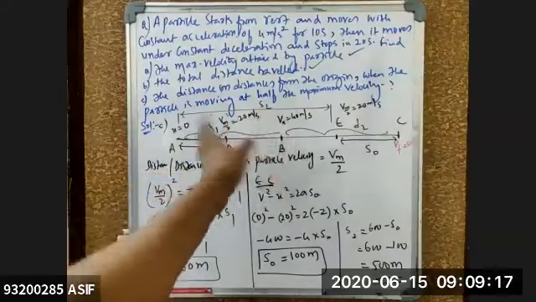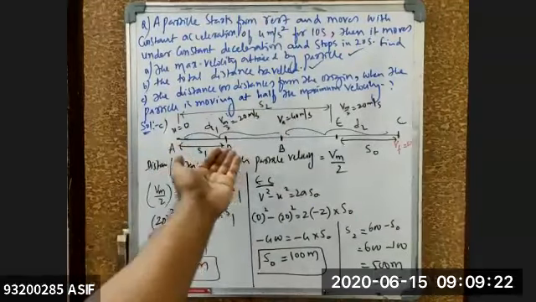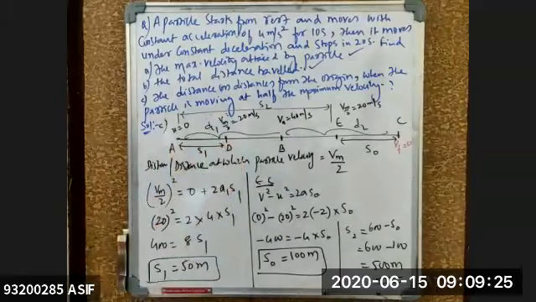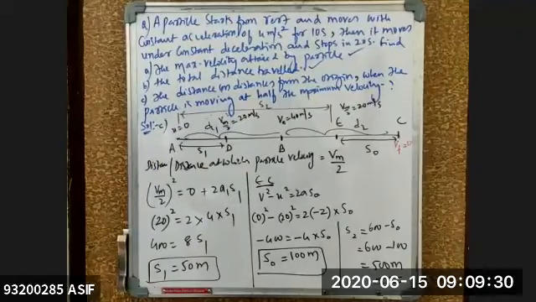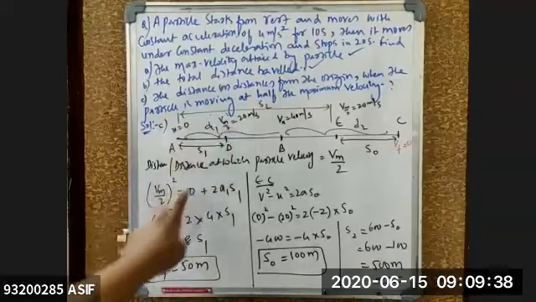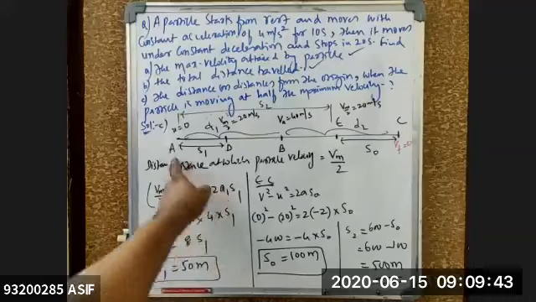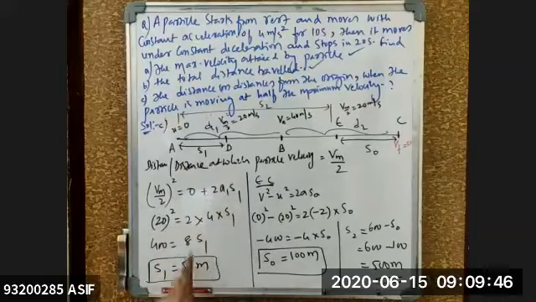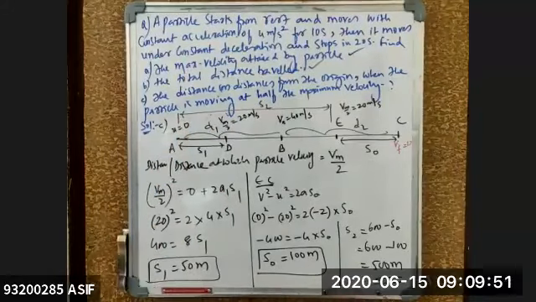At A velocity is 0, at B velocity is 40. Now where will your velocity be half? Half of this 40 is how much? 20. Where it is? I don't know. That I took in between A and B somewhere at a point D. That means from origin what is that distance I assumed? S1. Okay? Yes, sir. Then at D what is the velocity? I'm using the formula v squared minus u squared is equal to 2as. Final velocity is Vm by 2. Initial velocity is 0 plus 2. Acceleration from here to here is a1 into distance traveled is s1. So I got the value of s1 from this one. That means from origin the velocity will become maximum at 50 meters.